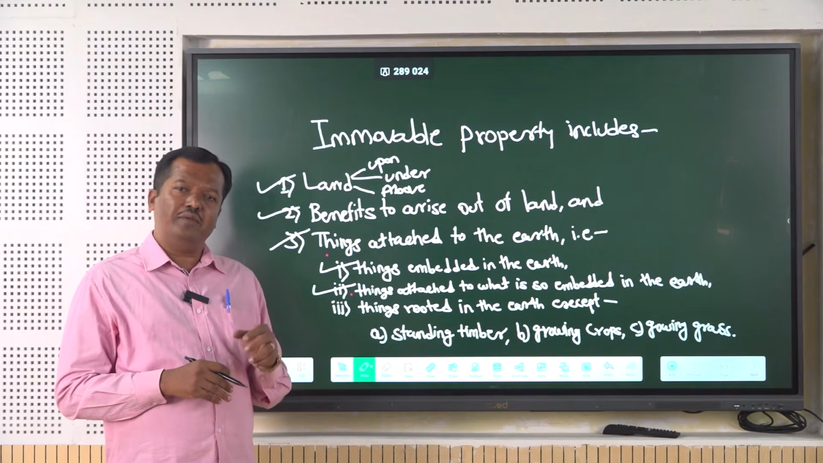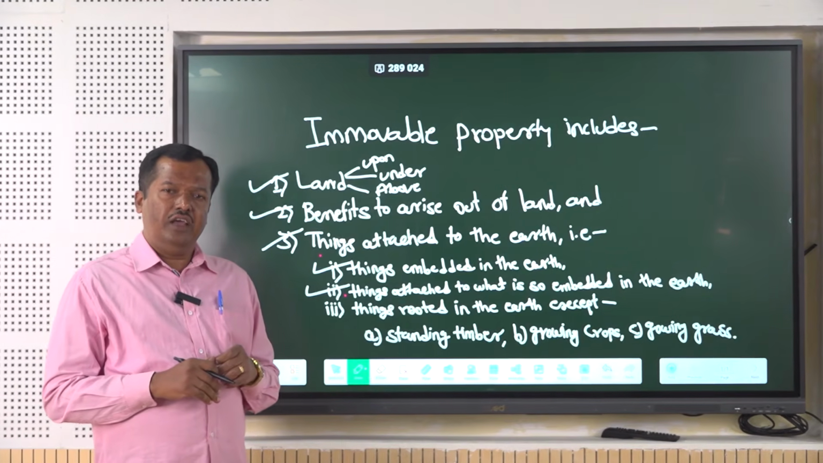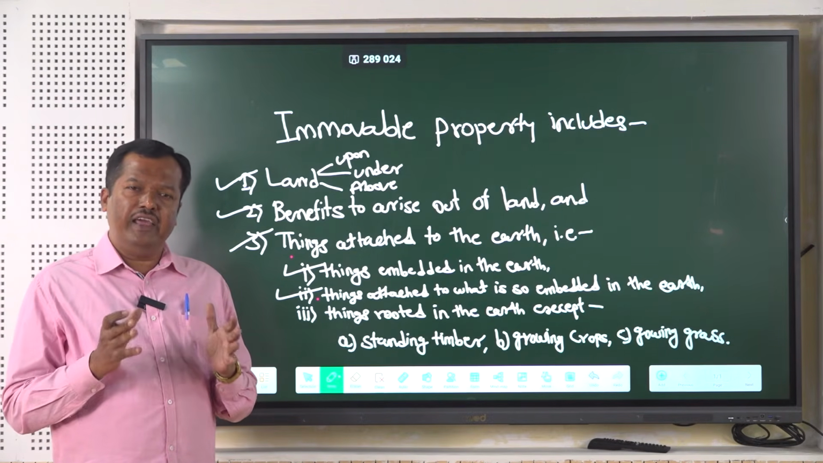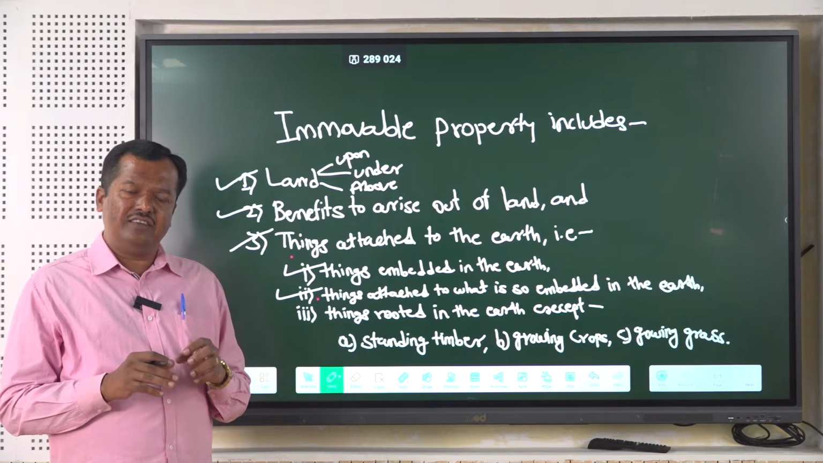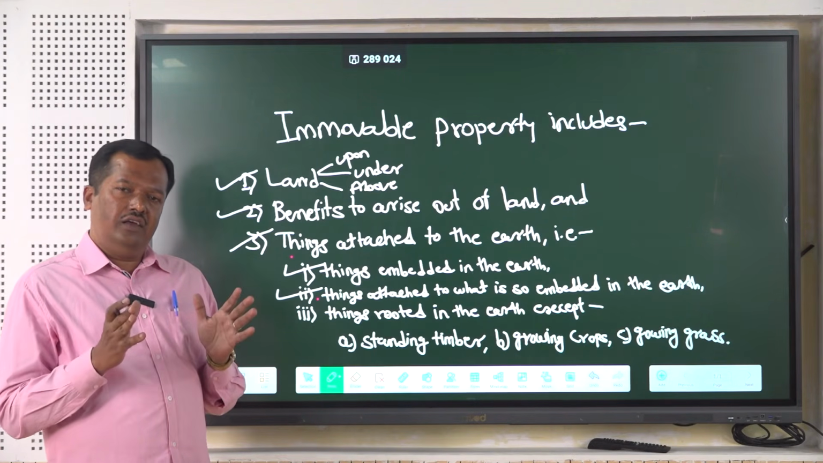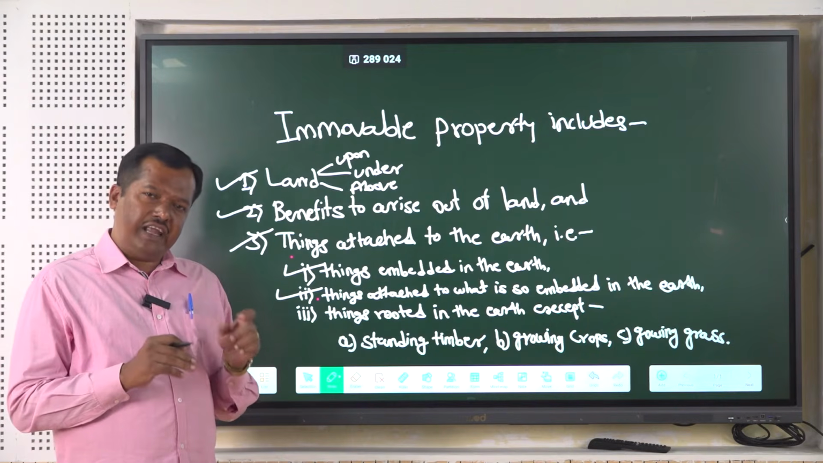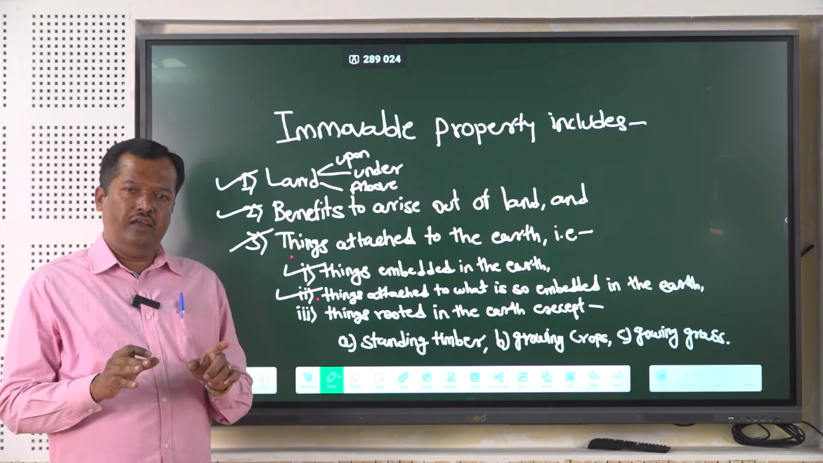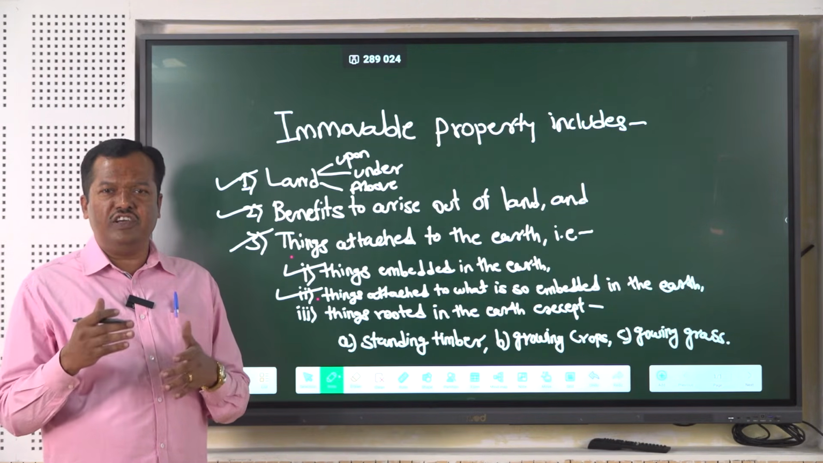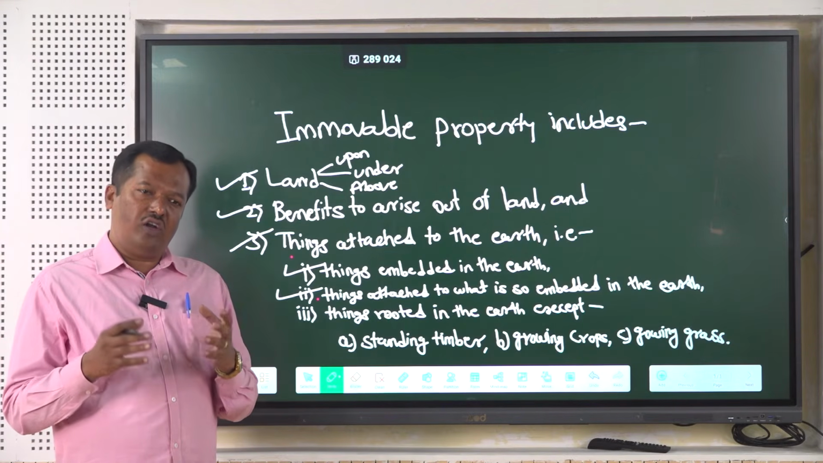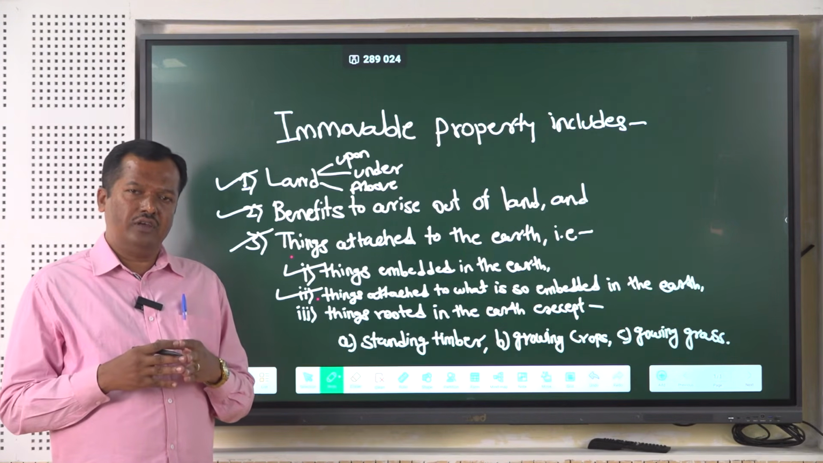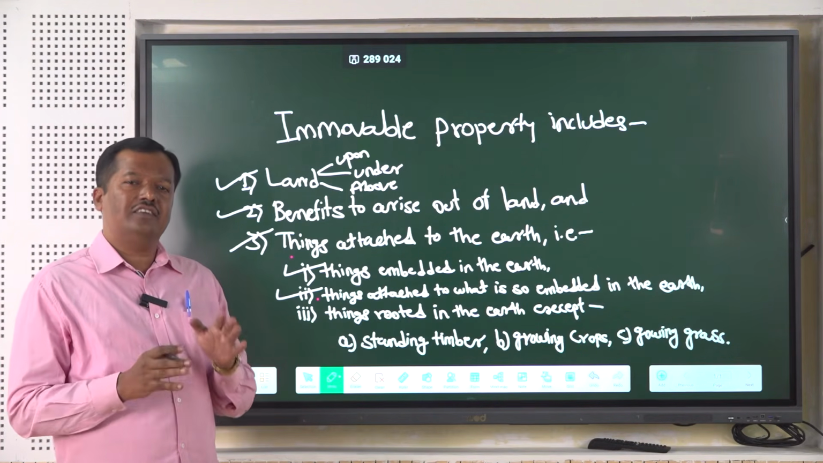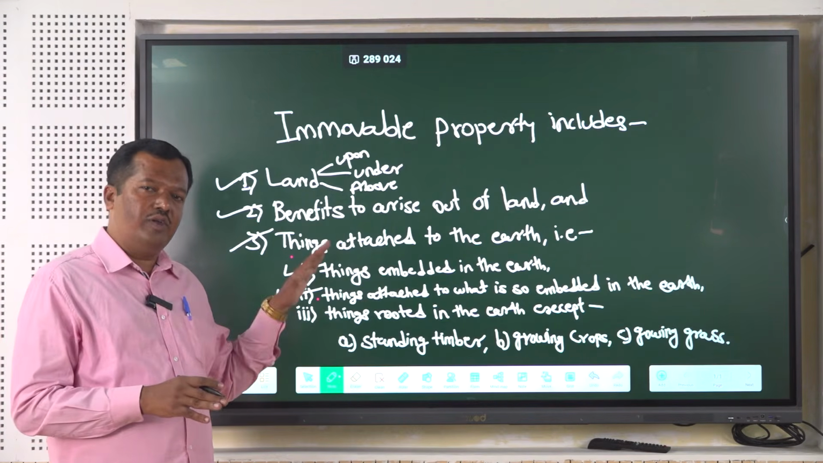But again, a question may arise relating to this. If there are fruit bearing trees, then what about those fruit bearing trees? Whether fruit bearing trees are treated as immovable property. Standing timber means green trees which have been used as timber, as furniture for making chairs, tables, or furniture which is available in homes. So that is known as standing timber. Such standing timber, which is removed from land, does not come under immovable property.